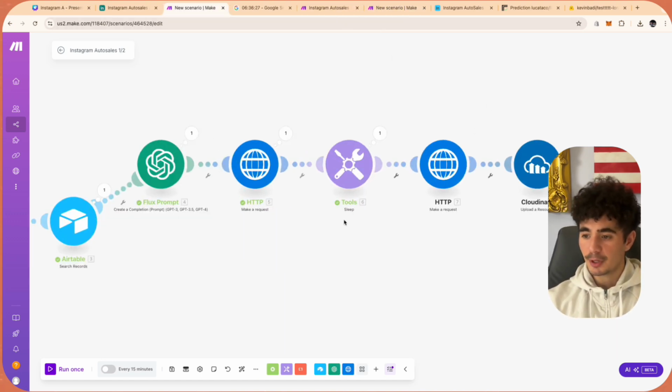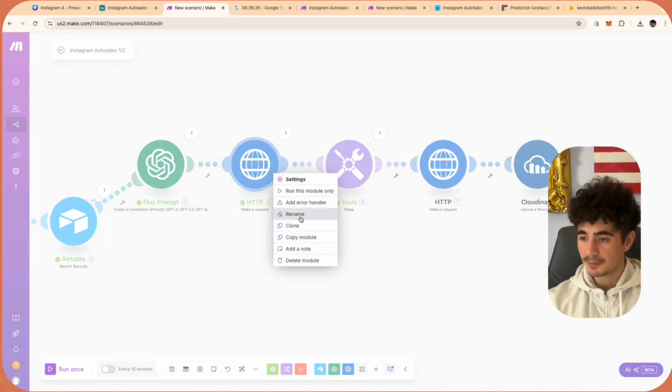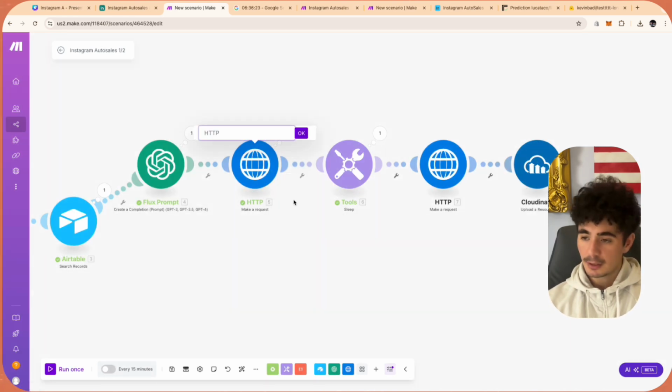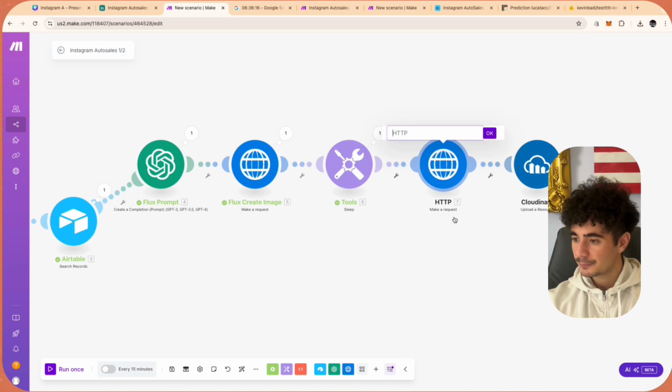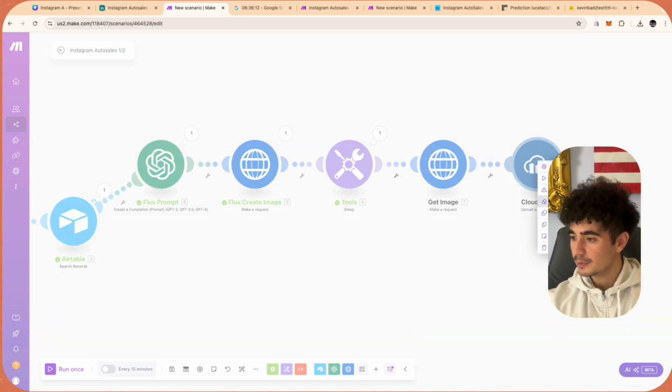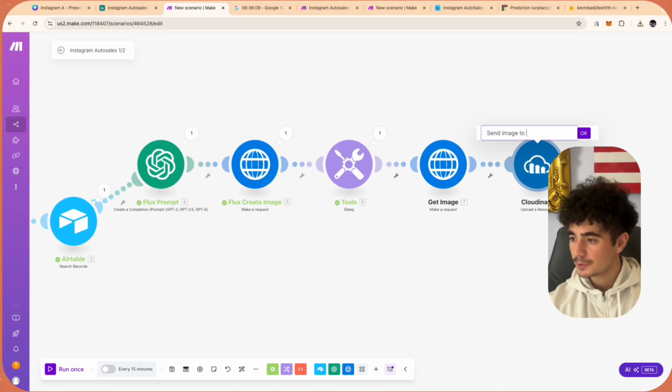So now that we're at this point though, let's start renaming the stuff that we've been working on, right? So this is going to be Flux create image. This one is going to be get image, and this one's going to be send image to cloud.